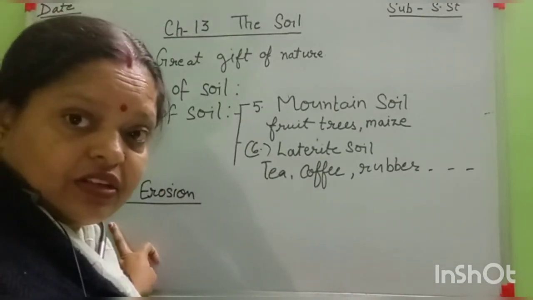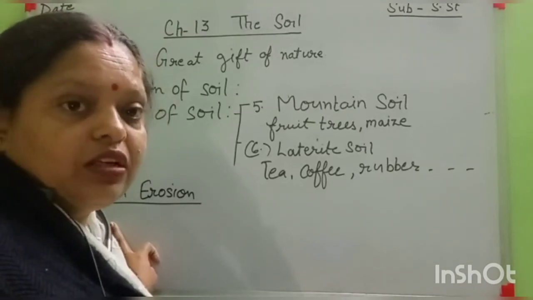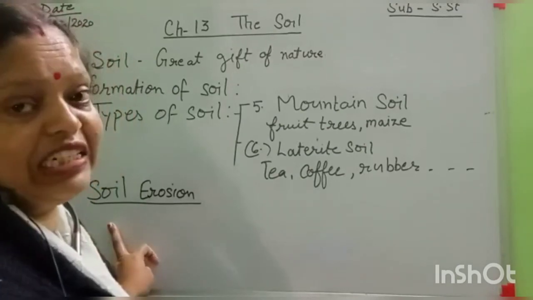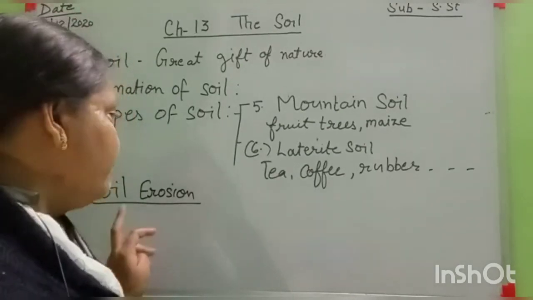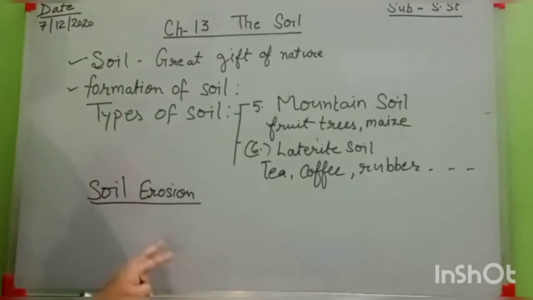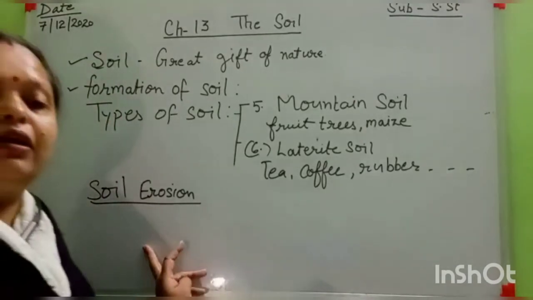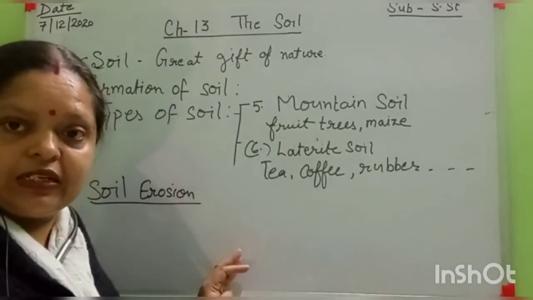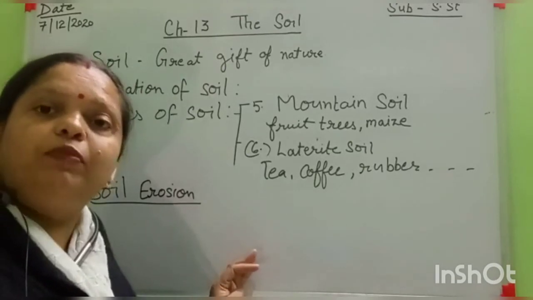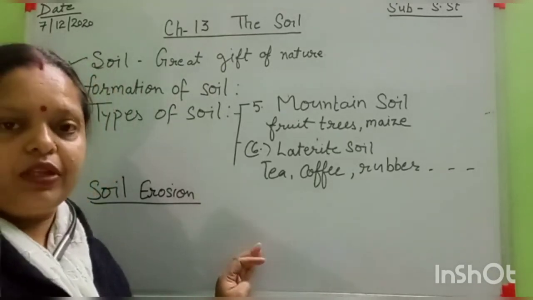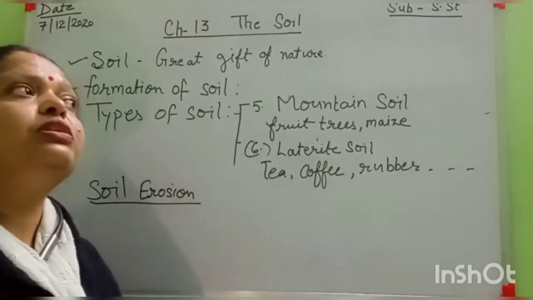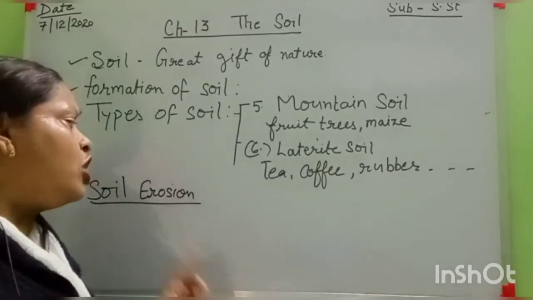First thing, we should stop the soil erosion. First, we should do more and more planting. Too many plants now. Okay. And in soil erosion, what happens? Removal of the top soil by running water and by strong winds. Removal of the top layer of the soil. This is called soil erosion, and we should do more to stop this.